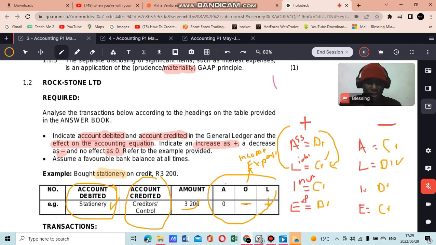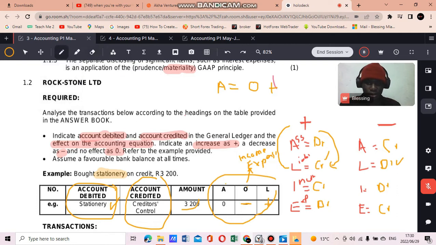And we can see this through the accounting equation. The accounting equation usually has to balance. So it's usually assets are equal to owner's equity plus liabilities, right? So it has to balance.